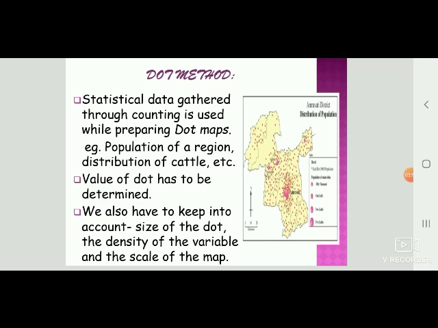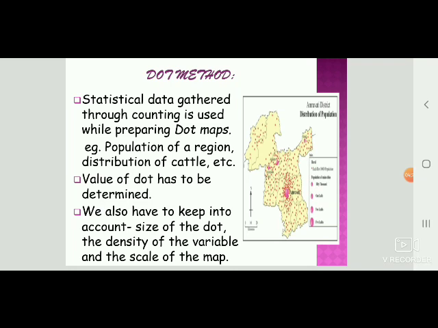A dot map is prepared using statistical data. While preparing dot maps, only data gathered through counting is used. The way a variable is distributed throughout the region, dots are used to show its distribution on the map. For example, the population of a region, the distribution of cattle, etc.